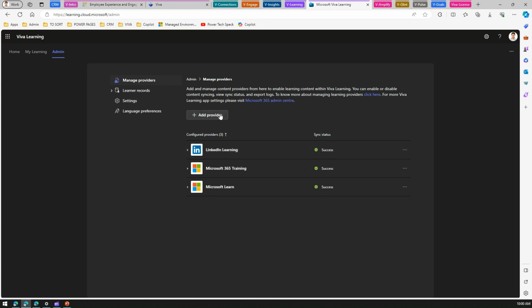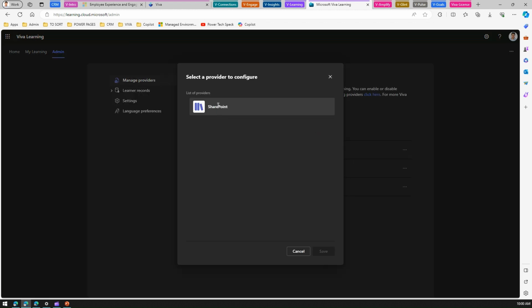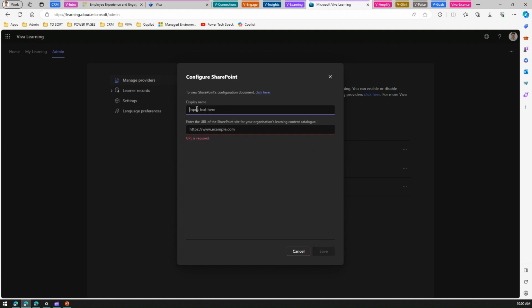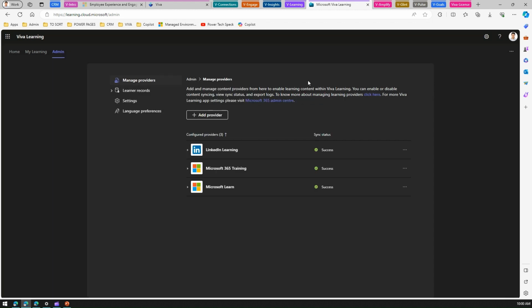Now I can add providers. So if I click on providers, I can add a list of provider, which is a SharePoint provider. Then if I click on next, then I need to type in the display name and the URL of the SharePoint site. Currently, I don't have one. But you can still add a SharePoint provider as well.